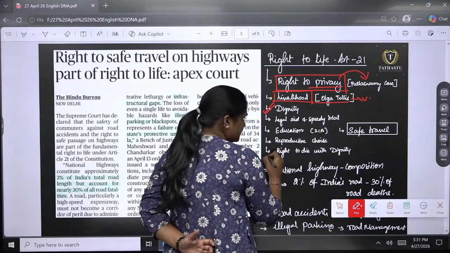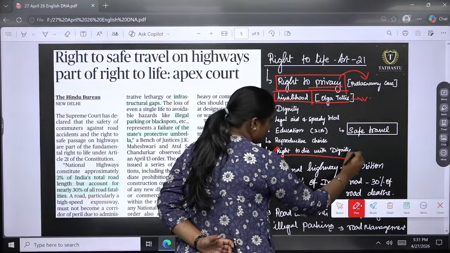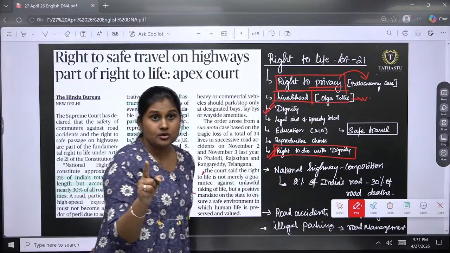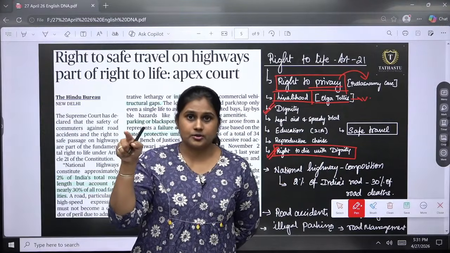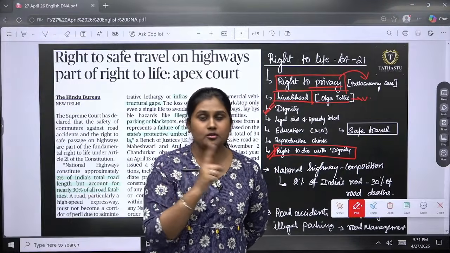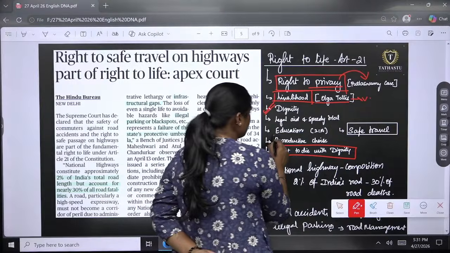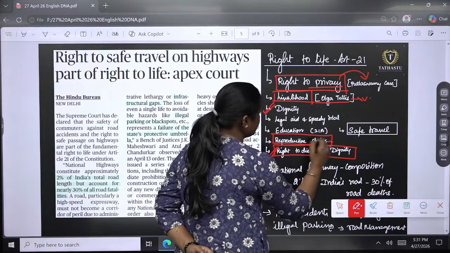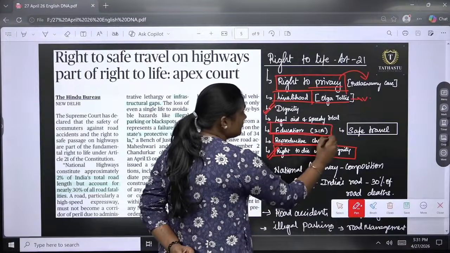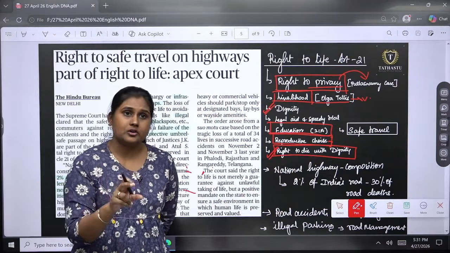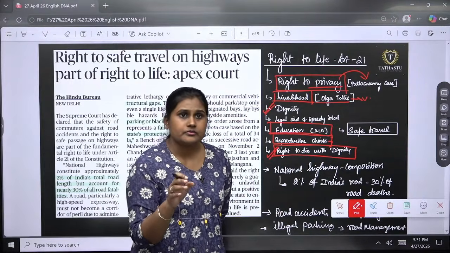In that right to dignity, dying with dignity has also been added, where it comes to passive euthanasia, where we talked about the right to die with dignity, right? And also the reproductive choice for women, and also education, where they have separately made a subclause, 21A.